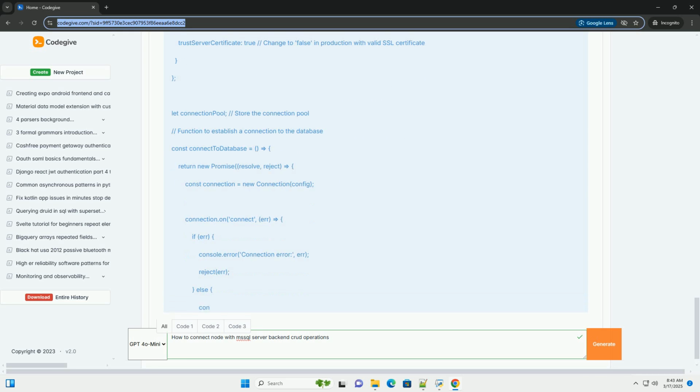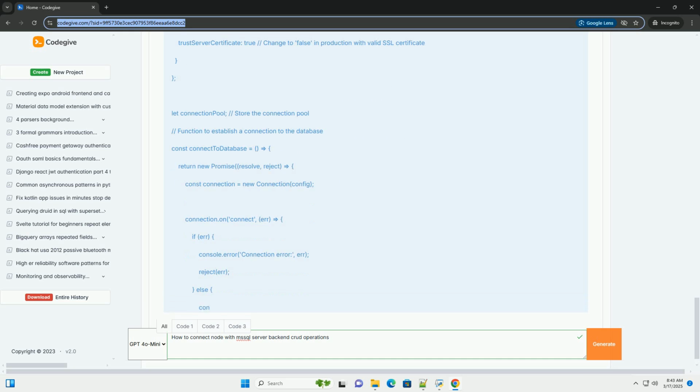Transactions: for operations that involve multiple database updates, use transactions to ensure atomicity, all changes are applied or none are. Prepared statements: for frequently executed queries, consider using prepared statements to improve performance. Connection resiliency: implement retry logic to handle transient network errors when connecting to the database.